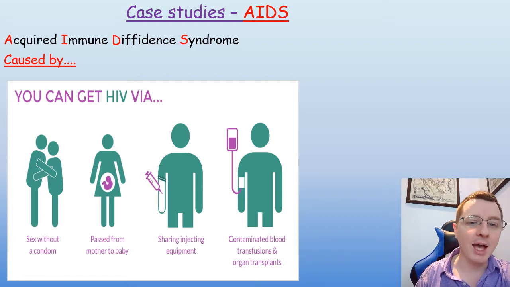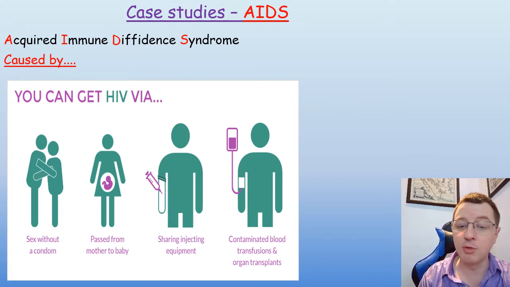So you can get HIV via sex without a condom or passed from the mother to the baby, typically during birth. There's a lot of research going into the placenta at the moment because it seems that the placenta prevents the spread of the HIV virus from the mother's blood into the baby's blood. But during birth or during breastfeeding, the bodily fluids, the blood, the breast milk, which may contain the virus, will often be passed to the newborn child and infect the child from an infected mother.